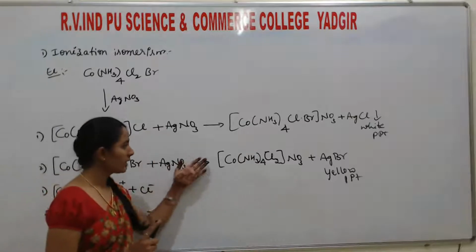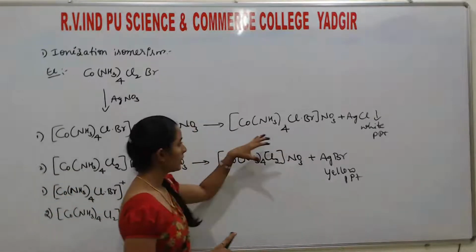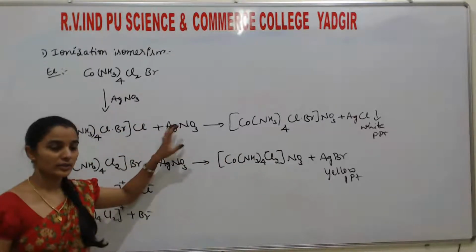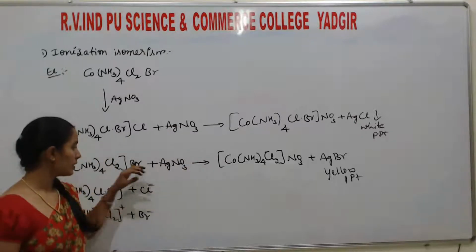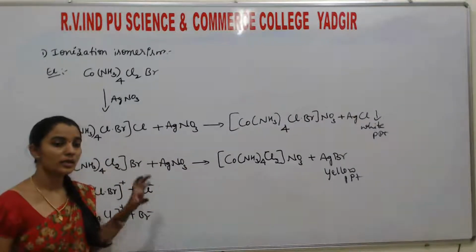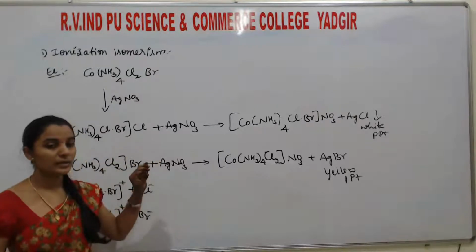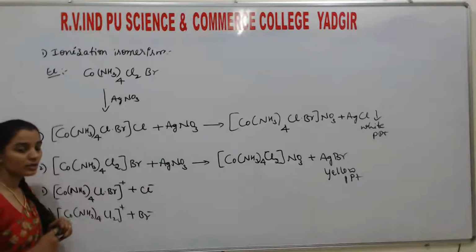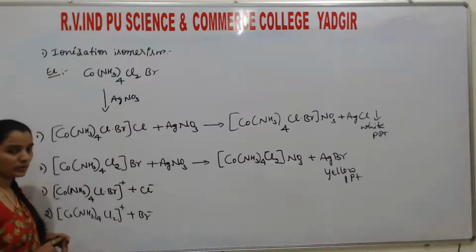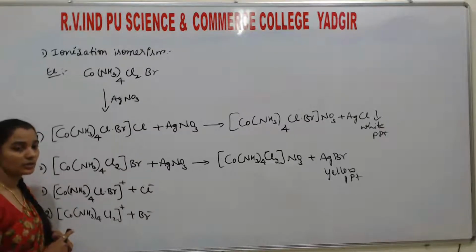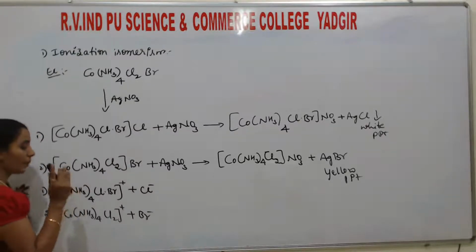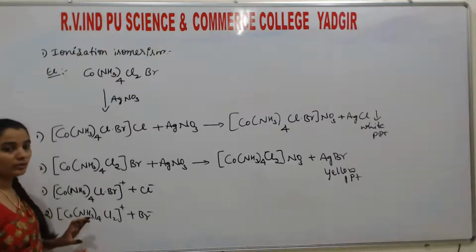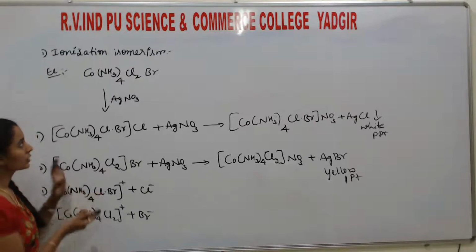So here, this is the example, correct? If we get AgCl, a white precipitate, then Cl is dissociated as a simple ion. If we get a yellow precipitate, then Br is dissociated as a simple ion or a counter ion. So these two structures give the ionization isomers. Or these two are called what? Ionization isomers. Understood? So upon ionization, if the complexes give different counter ions, then they are said to be what? Ionization isomers. I hope you understood.